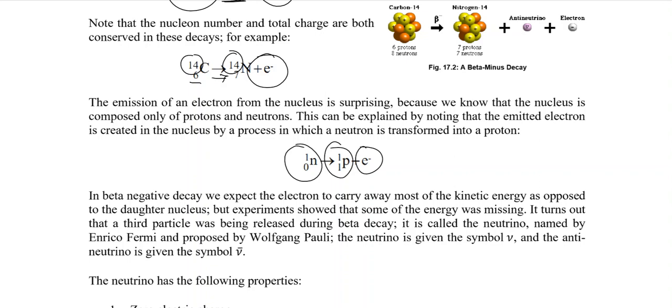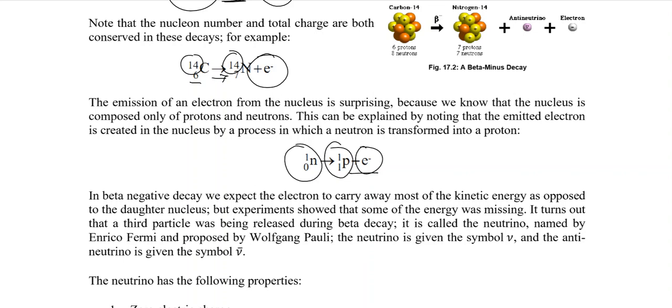But experiments sometimes show that some of the energy was missing, that the total energy taken by the electron was not the total energy.